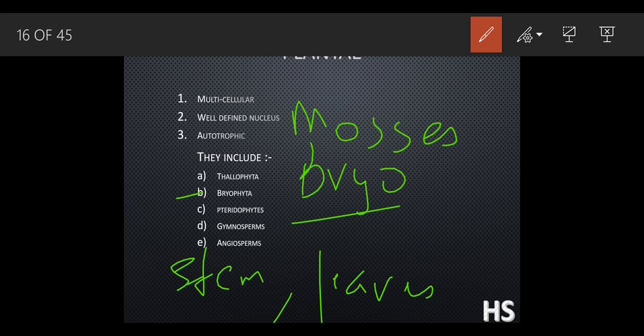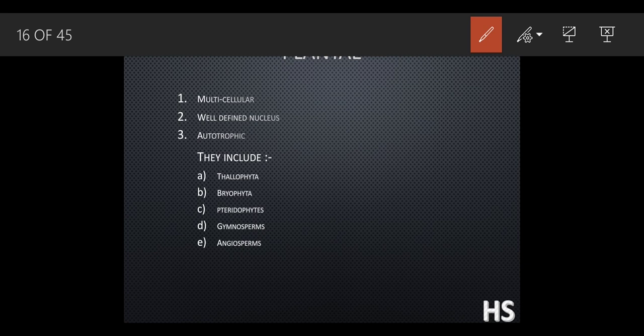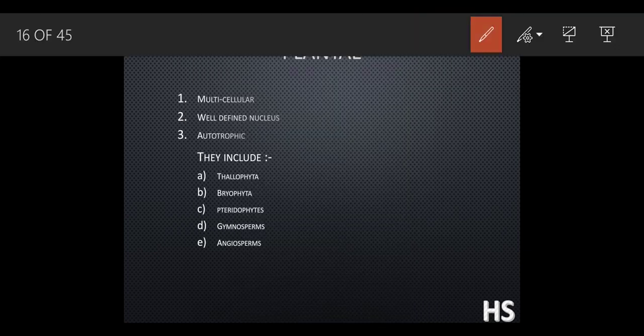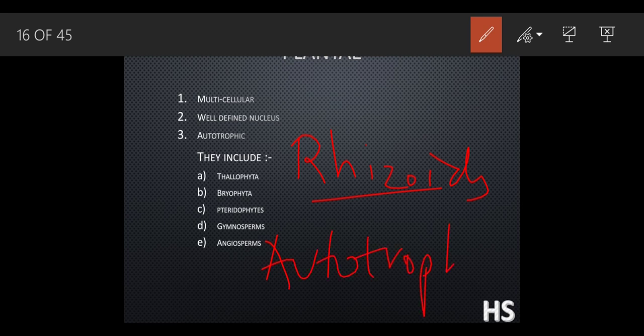They do not have proper roots. They have a false root-like structure. What does that mean? They have a false root-like structure that is called rhizoids. They are the false root-like structure. Okay, they are called the rhizoids. They are generally autotrophs in nature. What does that mean? That they can prepare their own food.